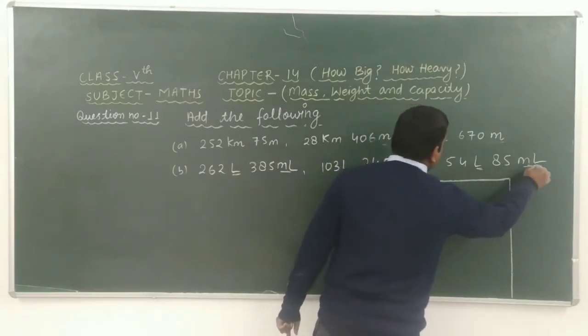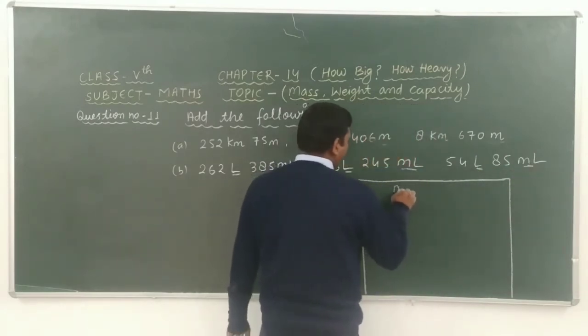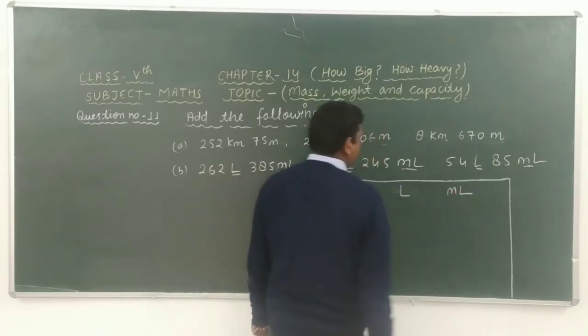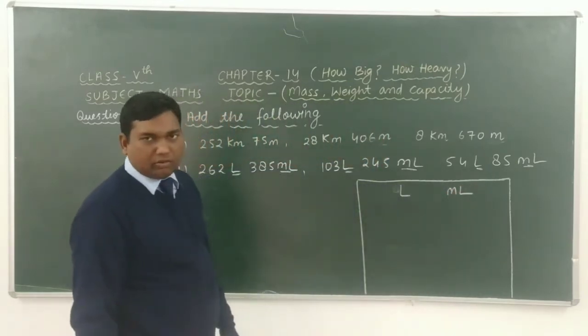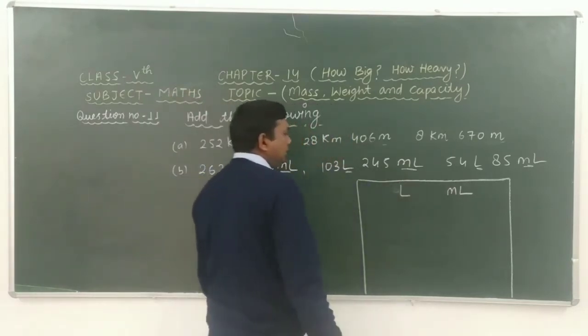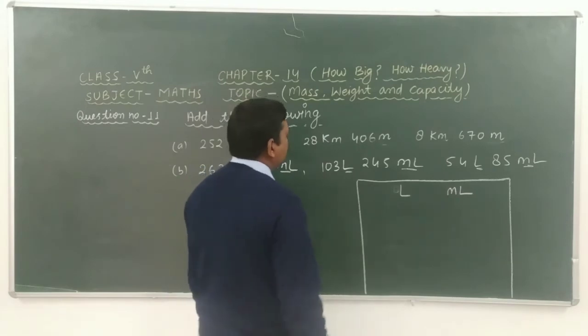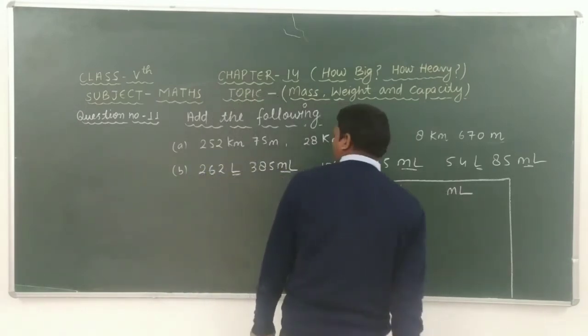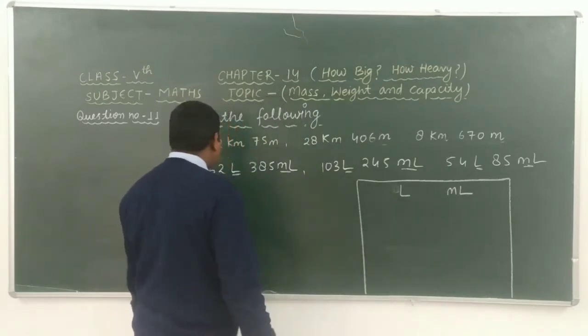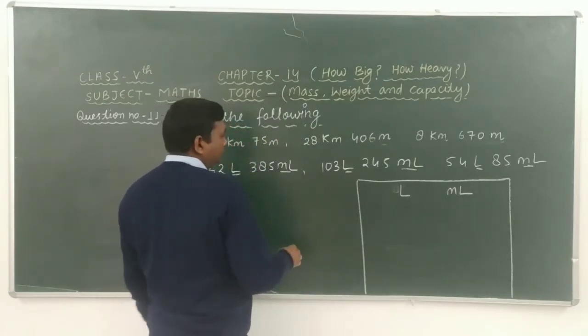Here liter and here milliliter. Therefore, we have to take here liter and here milliliter. It means that here we can write liter and milliliter. Okay students.